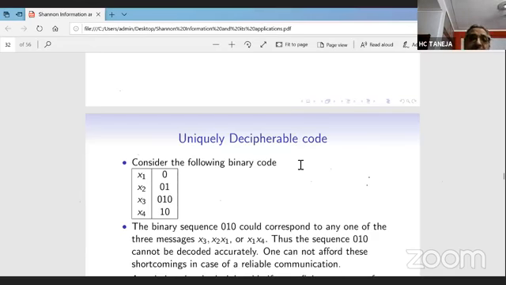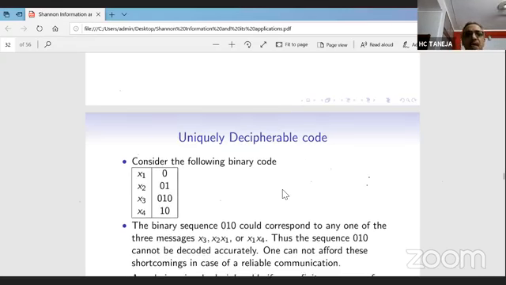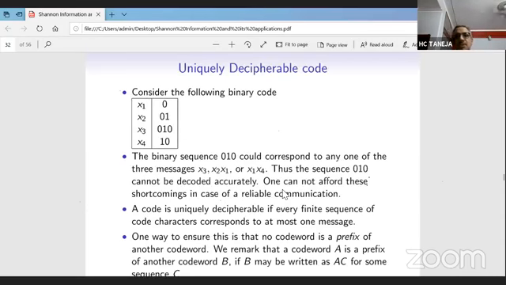Similarly, it can be decoded as x1 followed by others, as x2, x1 also, and as x1, x4 also. Thus this cannot be decoded accurately, and we cannot afford this in reliable communication. A message is uniquely decipherable if every finite sequence of code characters corresponds to at most one message.